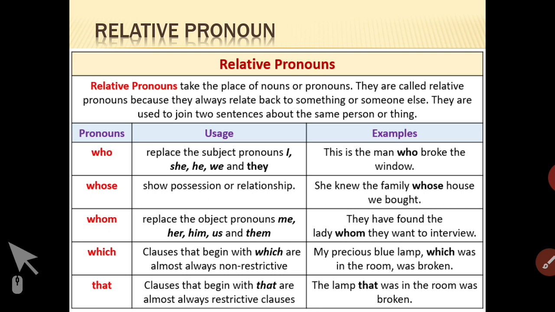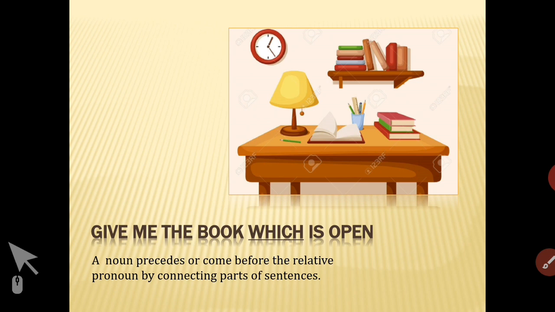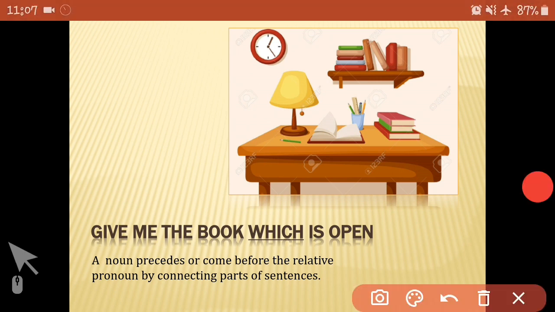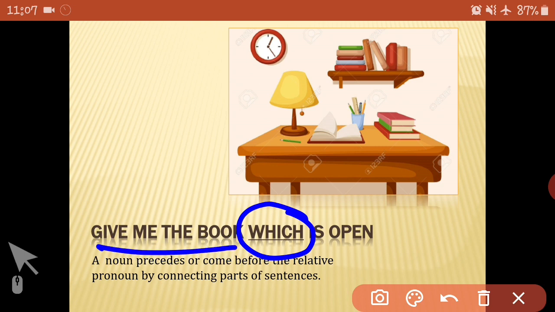Same way for which, that. Which and that join two sentences. Let's see here an example. Give me the book which is open. A noun precedes or comes before the relative pronoun. Here the relative pronoun is which, and before which there is a word book, and book is a noun, and this which is connecting the parts of a sentence, that is subject and predicate.